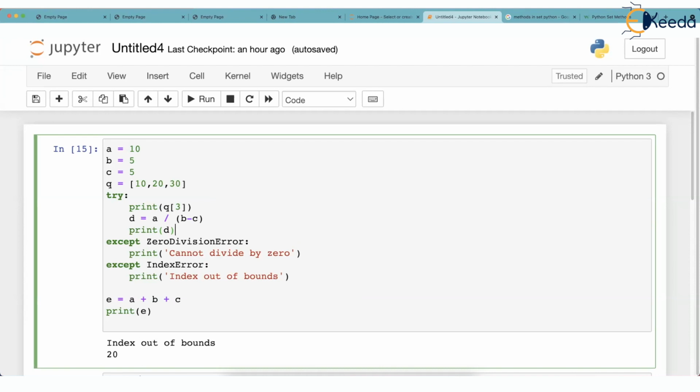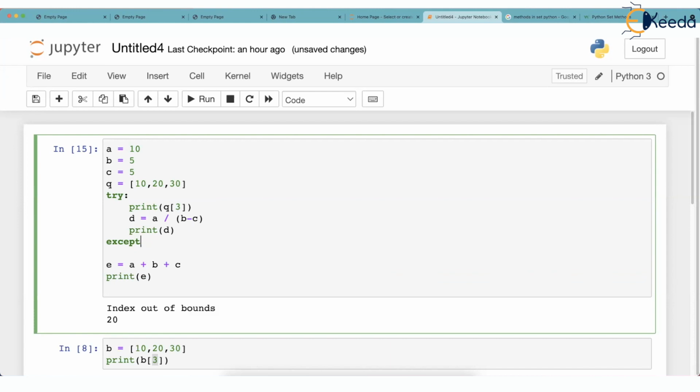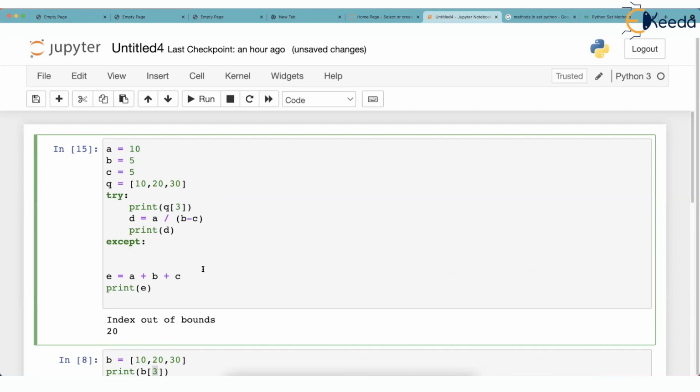Now something really interesting. You see, we have to write this except 2 times because sometimes zero division error, sometimes index error might occur. What if I am told that you don't have to write multiple excepts? I'll just remove all this. You don't have to write multiple excepts. You write only one except. Except colon, that's all. Check the grammar again. You don't write except which class. We were writing class names after except. There is alternate grammar where it says just write except, that's all. Don't write class name and say print some error occurred. Some error occurred. Let's say.